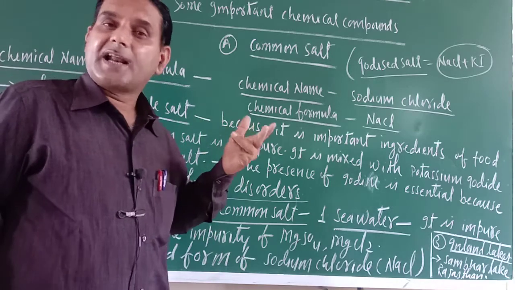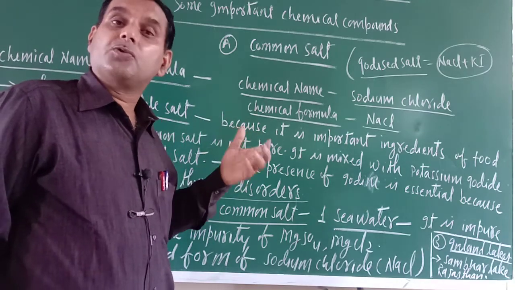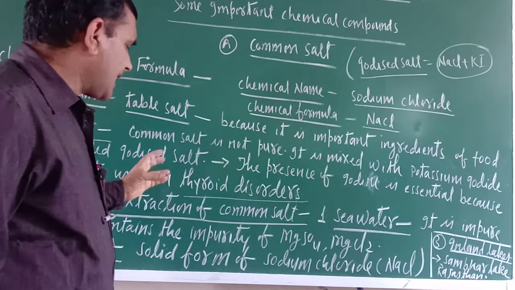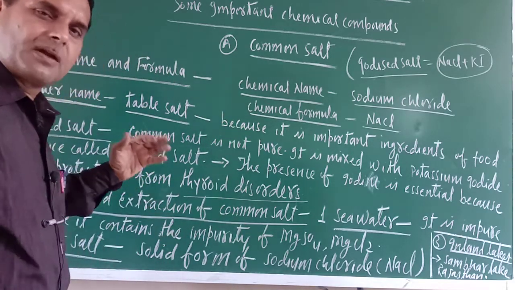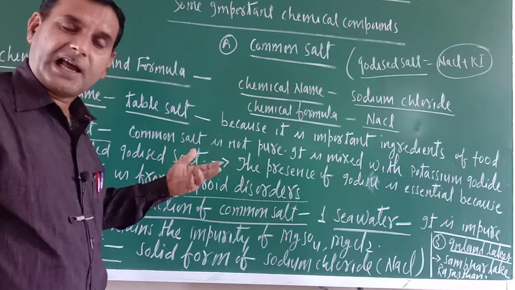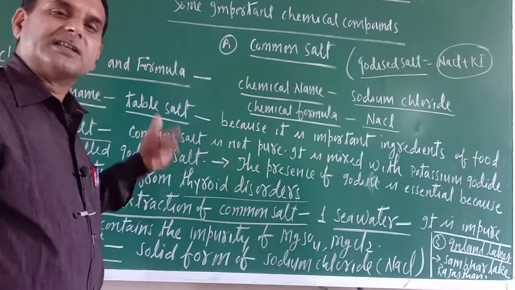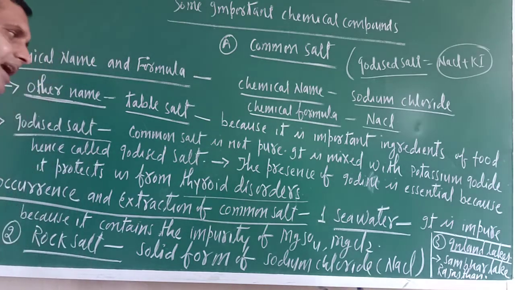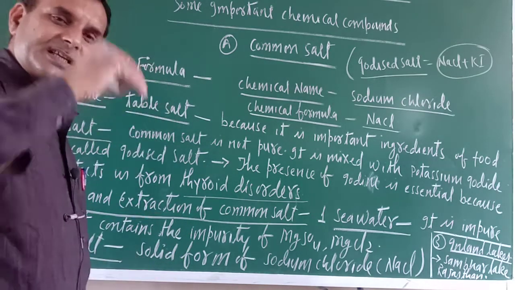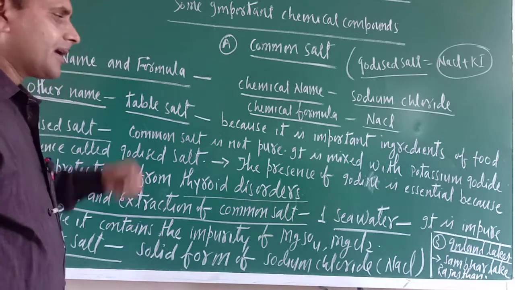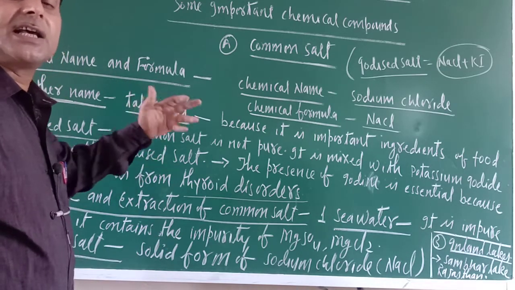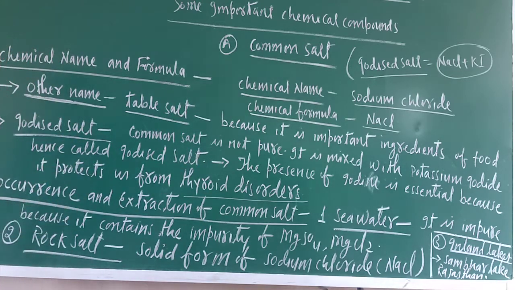Thyroxine hormone is secreted, and you know thyroxine hormone is very important. For the normal functioning of the thyroid gland, iodine is needed. That is why potassium iodide is added to common salt. Basically we require iodine only, but iodine is a sublime substance, hence it is added in the form of potassium iodide.